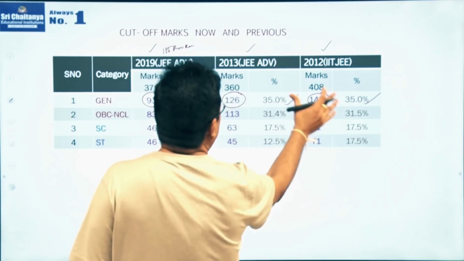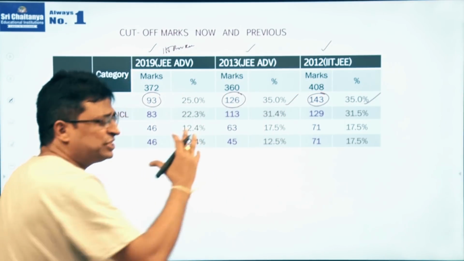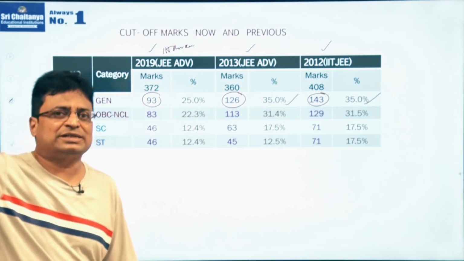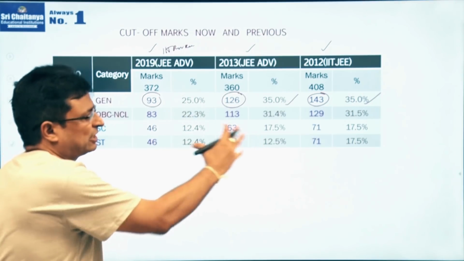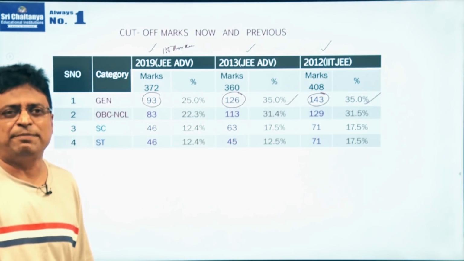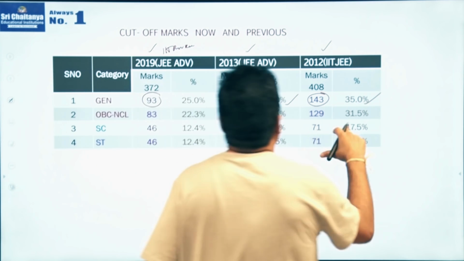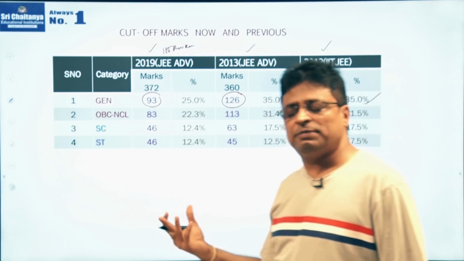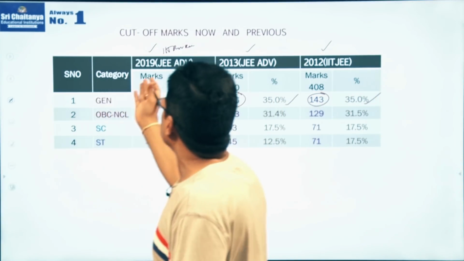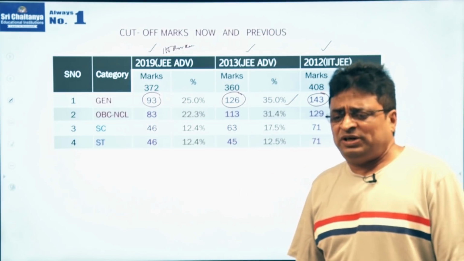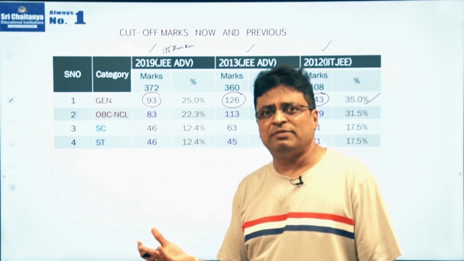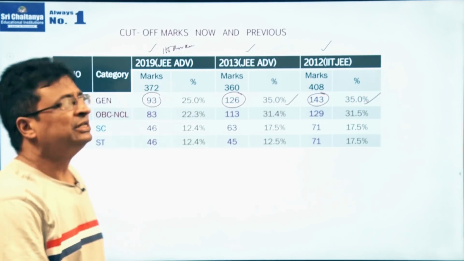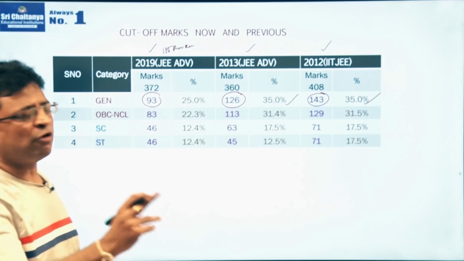Why am I focusing on 2012, 2013 and last year? Because at least you will get an idea of what happened whenever IIT Delhi were the paper setters. Even at that time, though the paper was relatively difficult, 35% of the marks was the cutoff mark. Of course, in 2019, the paper was relatively easy, and at that juncture the cutoff was reduced to 25% only. This is about the cutoff marks, now and previous.